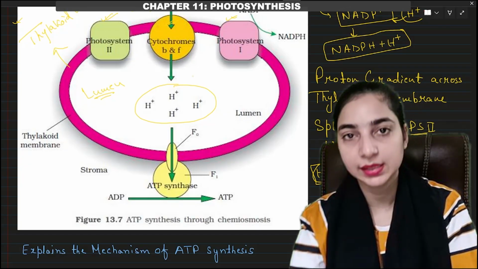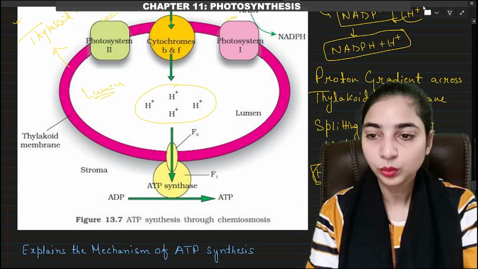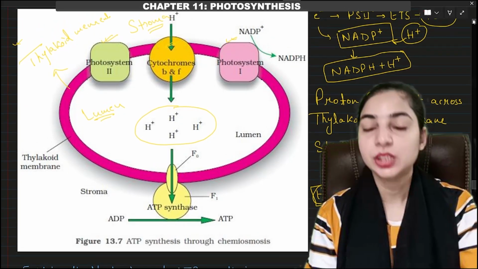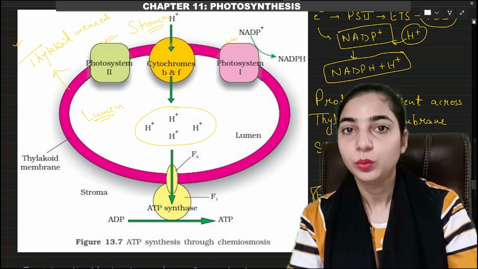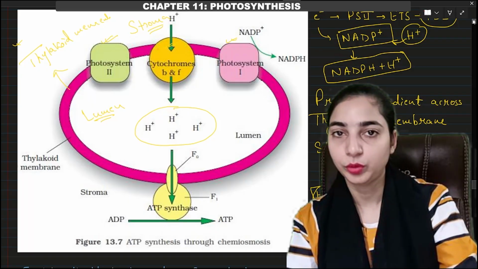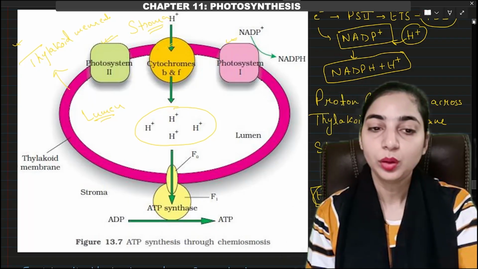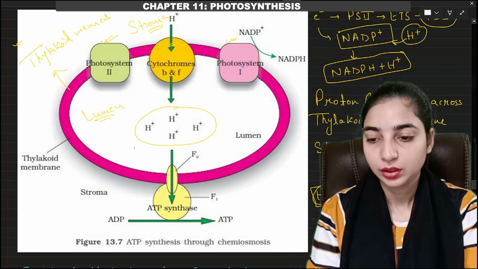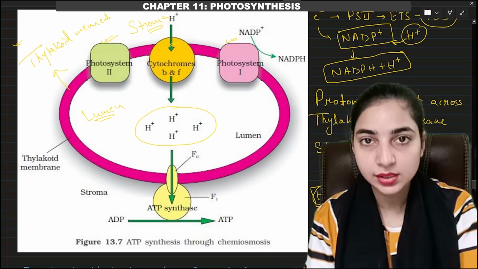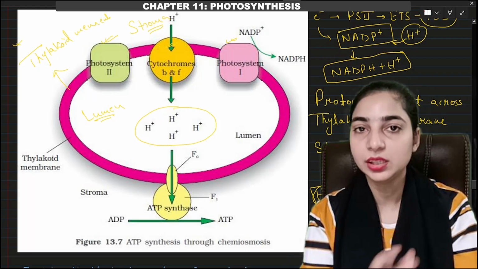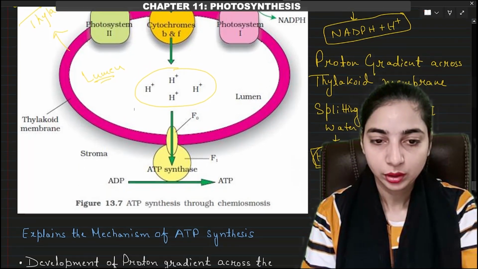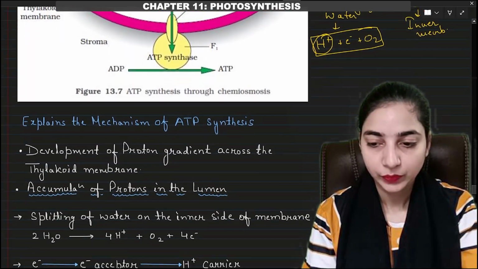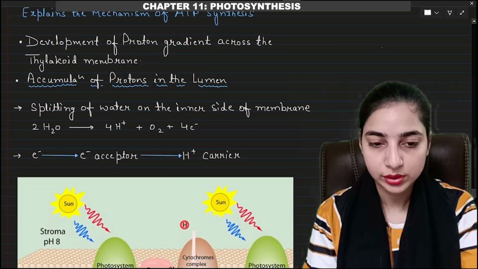So this is just one reason why the proton concentration is increasing in the lumen of the thylakoid. There is another reason as well. We know that there are various pigments in the electron transport system which transport the electron from one place to another. These pigments are also electron carriers, because they carry the electron from one place to another. Now we will need another diagram here. Let's come to the second diagram.